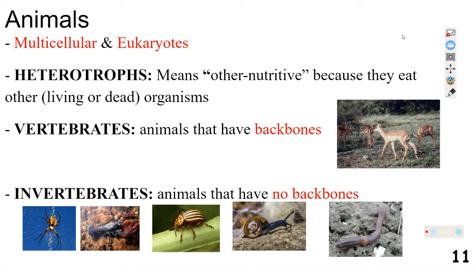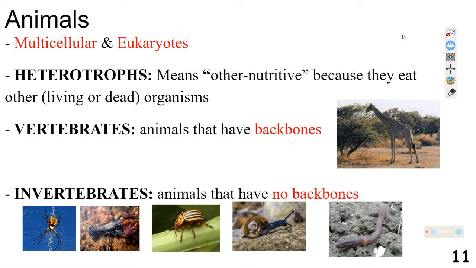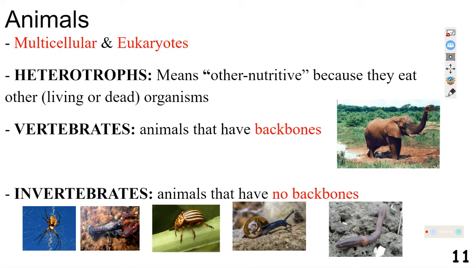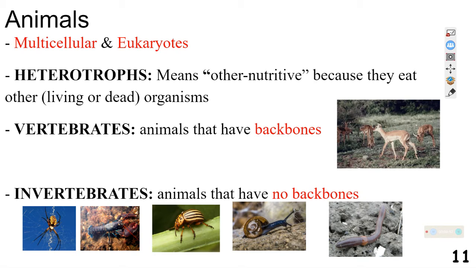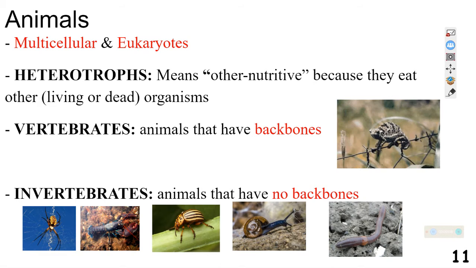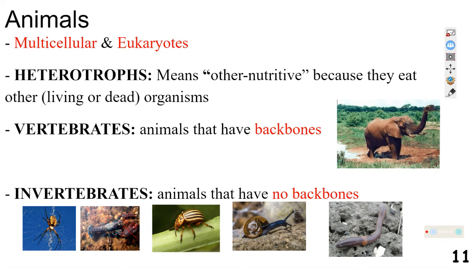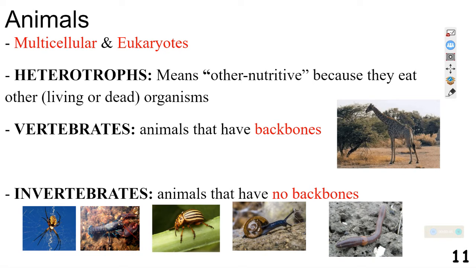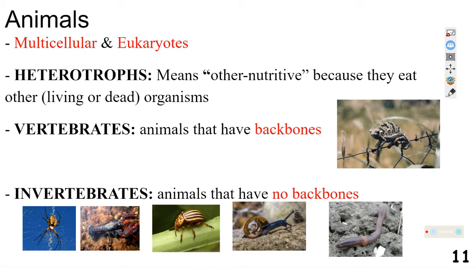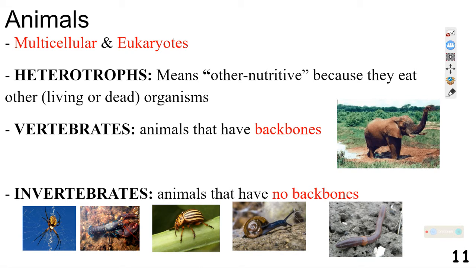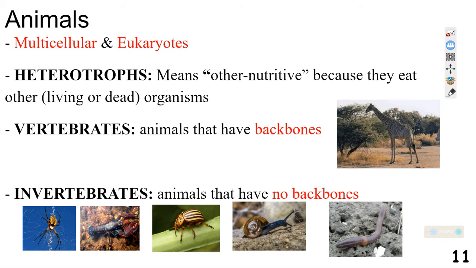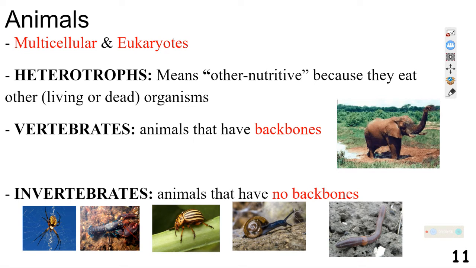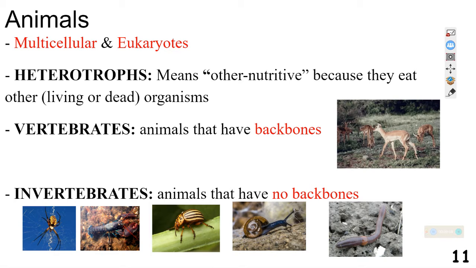The first one we're looking at here is going to be the animal kingdom. The animal kingdom are multicellular and they are eukaryotes. They are eukaryotes because all of us have, for animals, it's animal cells, and all those animal cells have a nucleus, and in that nucleus is the DNA. So they are going to be eukaryotes. Remember, eukaryotes have a membrane-bound nucleus, and we're multicellular, and we are very multicellular.